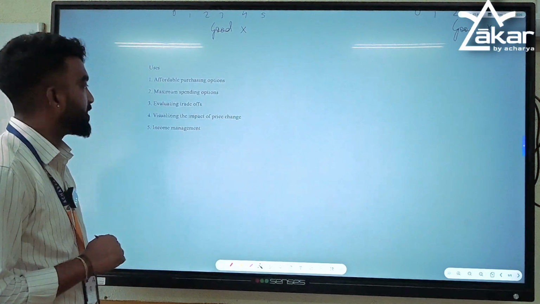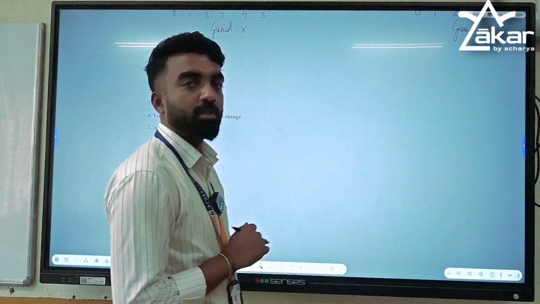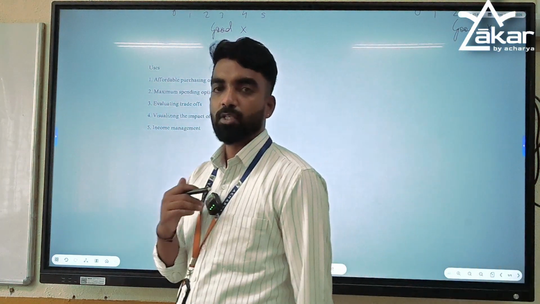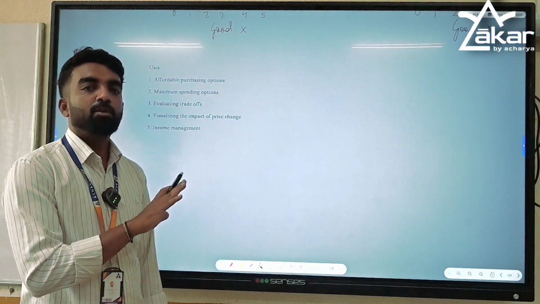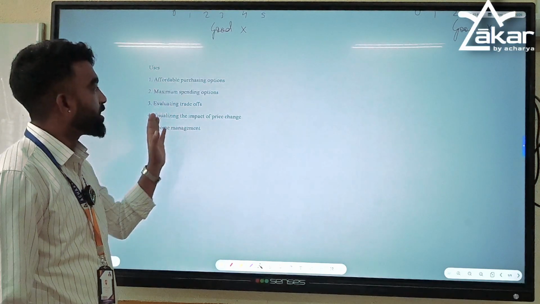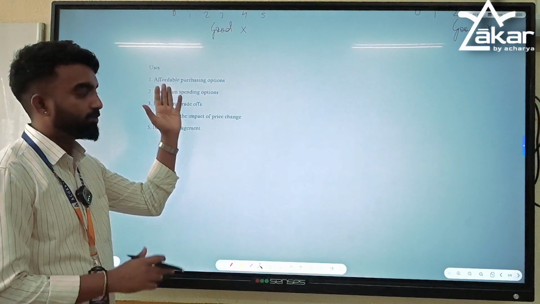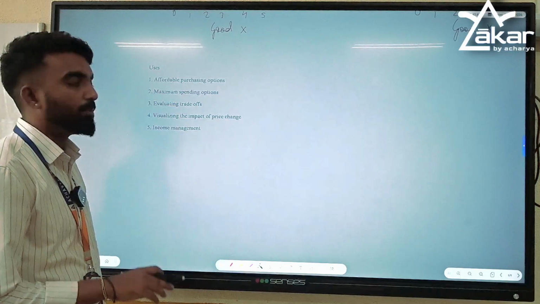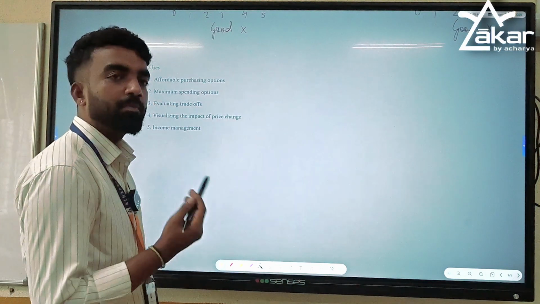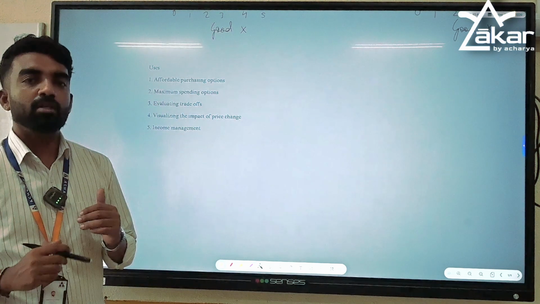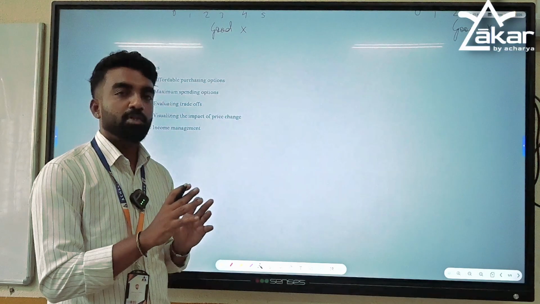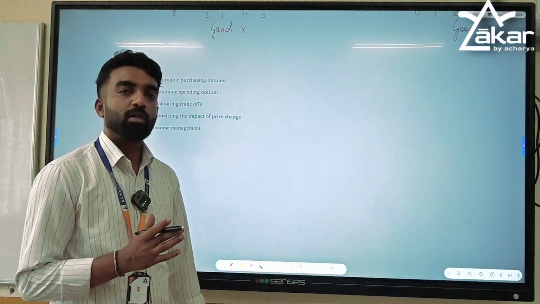The second one is maximum spending options. It also establishes the maximum spending options. You saw that using the budget line, the entire income was spent to buy a combination of two goods. So it establishes the combinations available on the budget line. The third one is evaluating trade-offs. Trade-off is nothing but opportunity cost. To gain one, you have to sacrifice the other good. So now you can evaluate which one is better and choose accordingly.